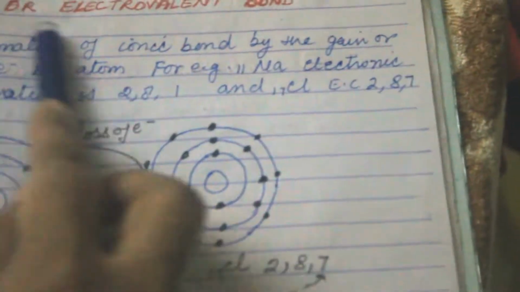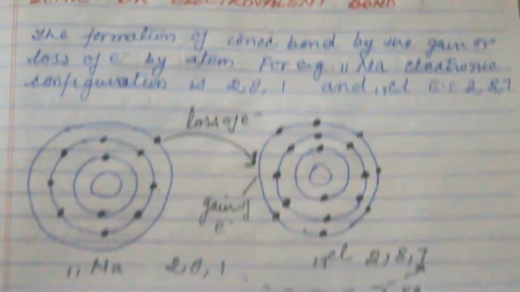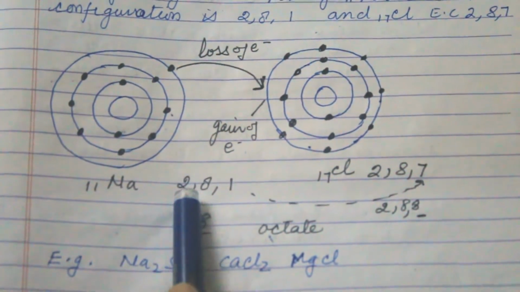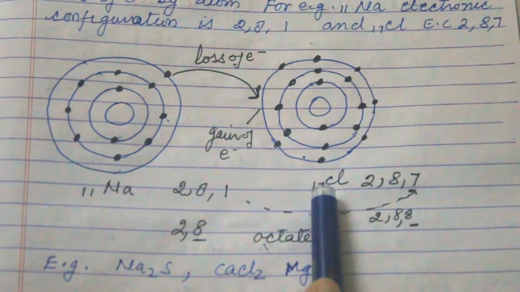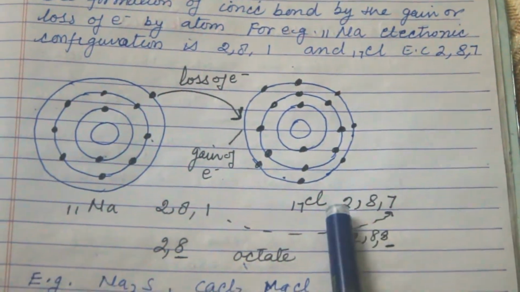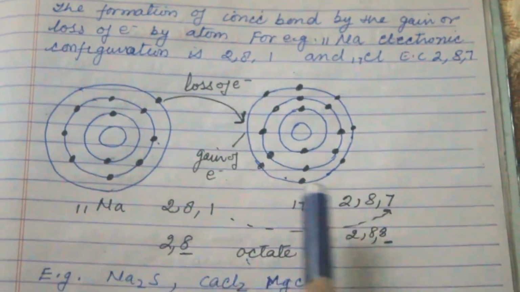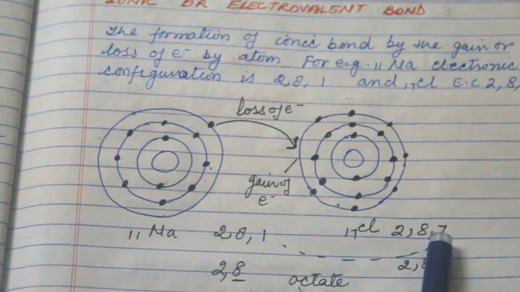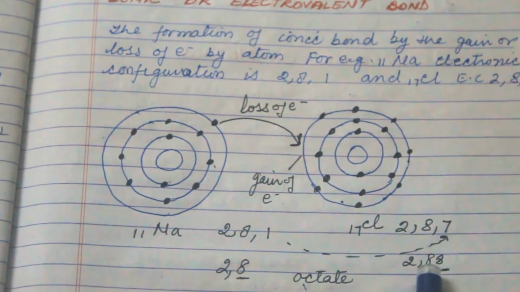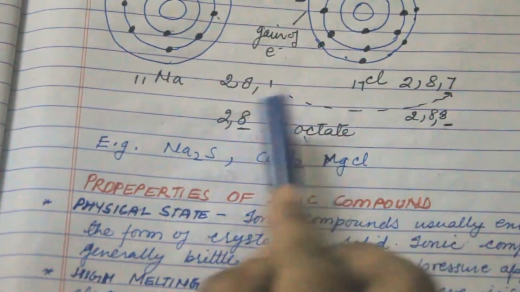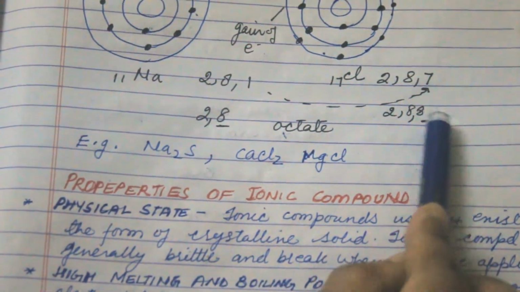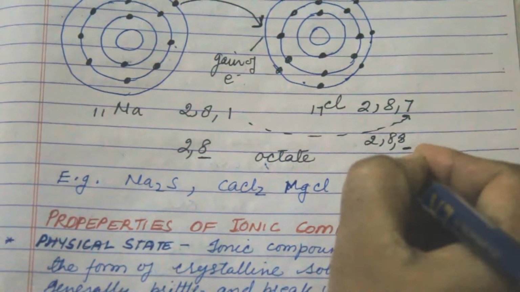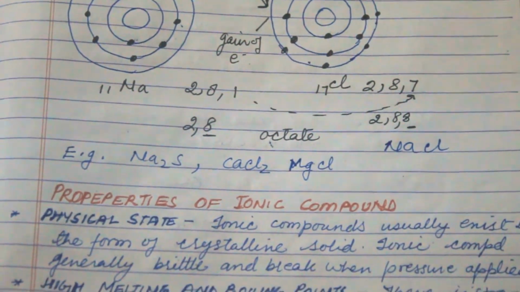For example, the ionic or electrovalent bond. According to atomic number, Na has 11, so the electronic configuration is 2, 8, 1, and Cl has atomic number 17, so the electronic configuration is 2, 8, 7. So Na gives its 1 electron to Cl to acquire an octet. Both of them acquire an octet in their outermost shell. So they combine together to make NaCl, which is the common salt.